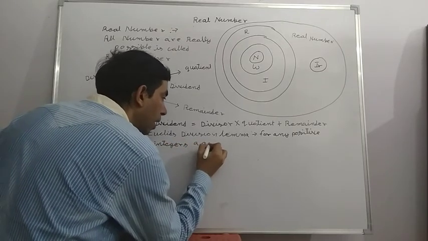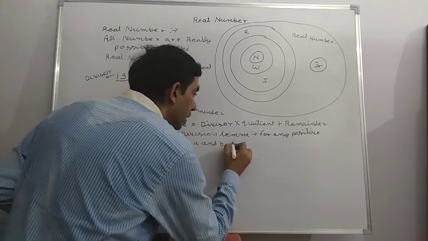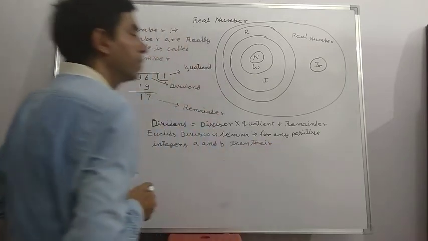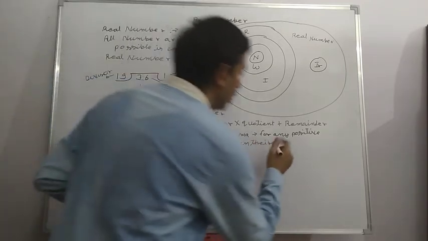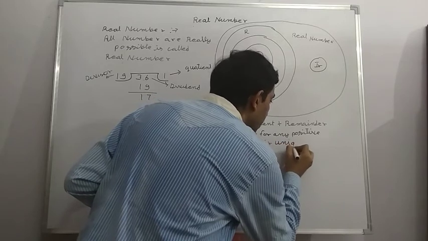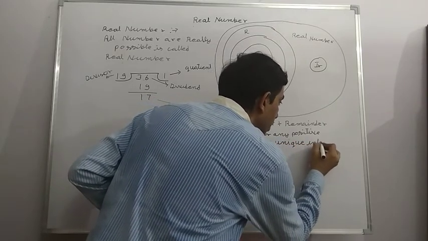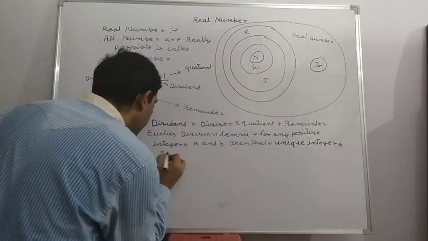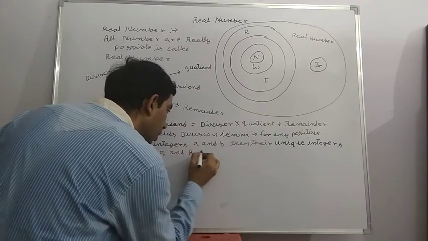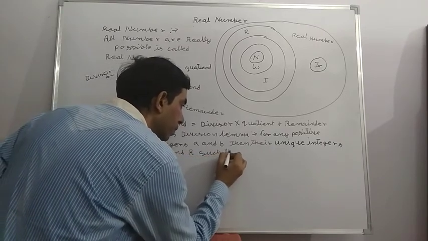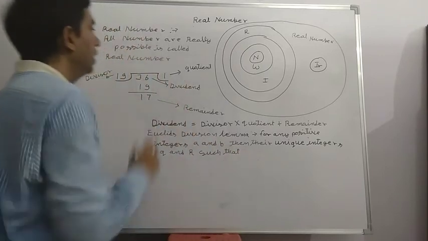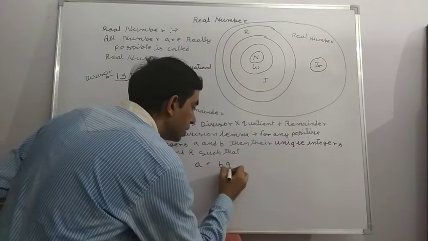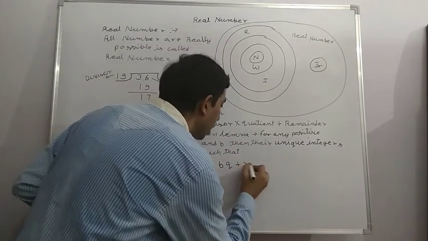a and b, there exist unique integers q and r such that a = bq + r. Dividend is represented by a, divisor by b, quotient by q, and remainder by r.